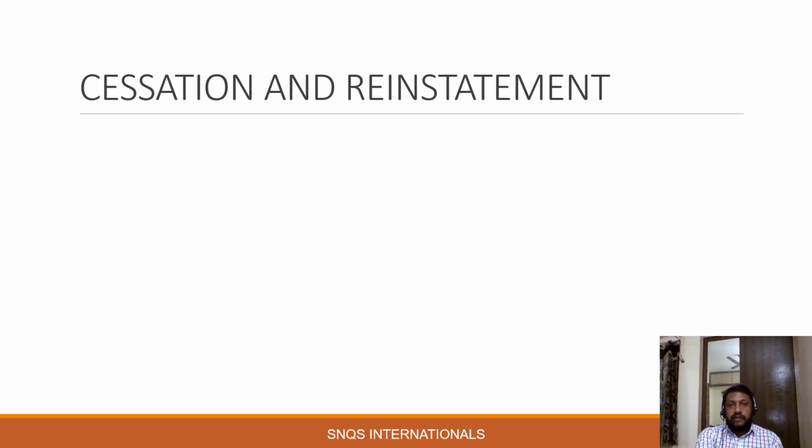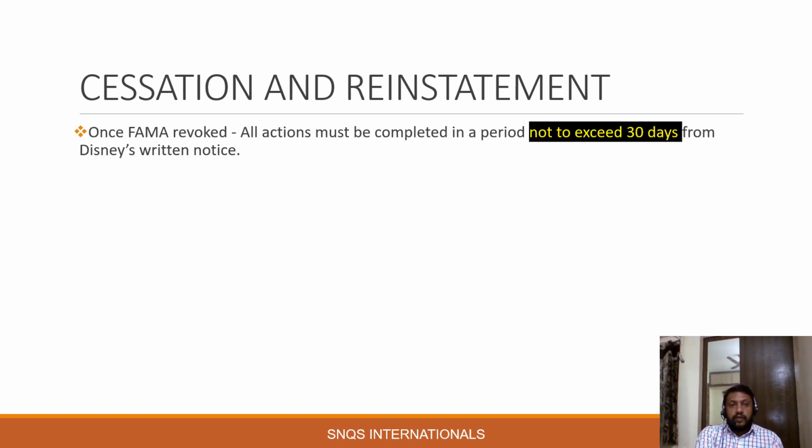So, cessation and reinstatement. Once the farmer is revoked, all actions must be completed in a period not to exceed 30 days from Disney's written notice. Immediately when the formal revocation notification is submitted, the vendor should communicate it to the facility, and the facility should stop all the Disney branded production immediately from that instance.